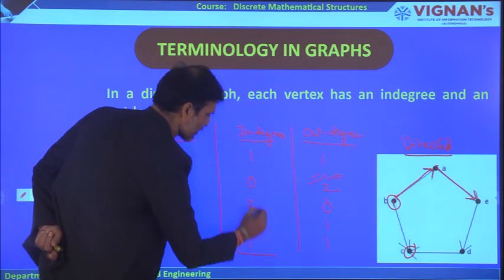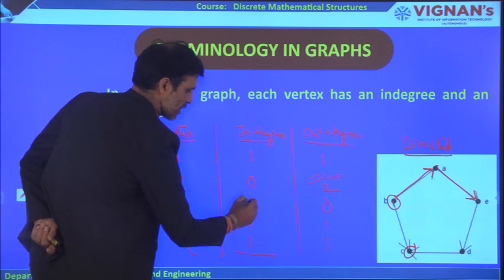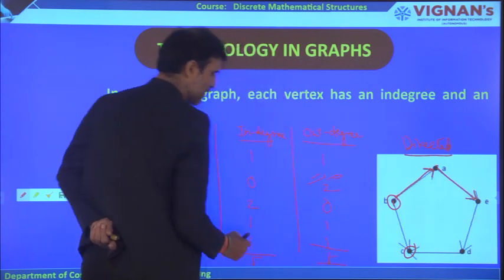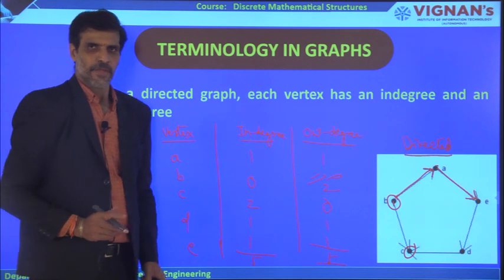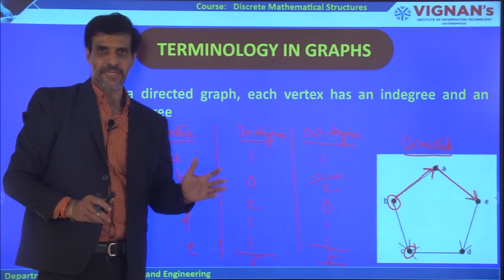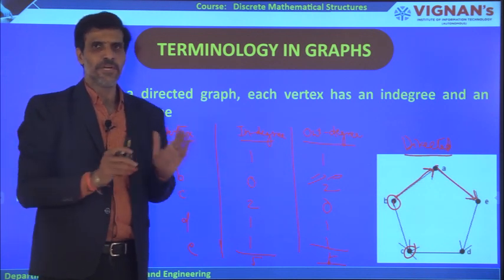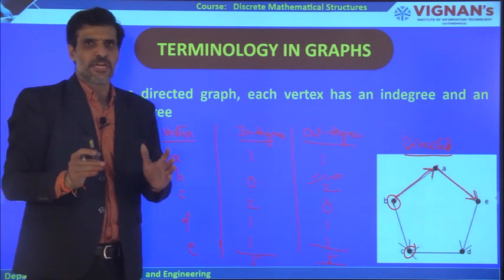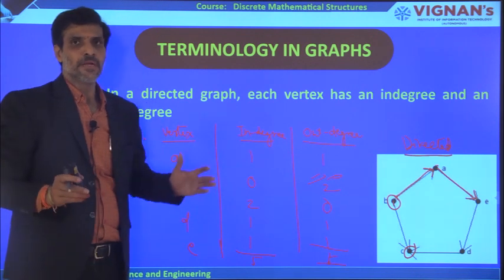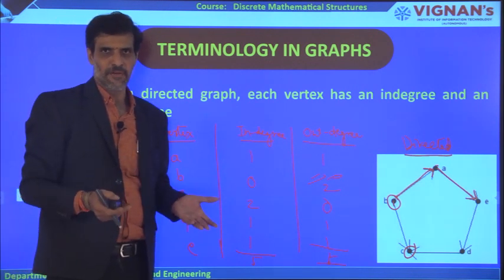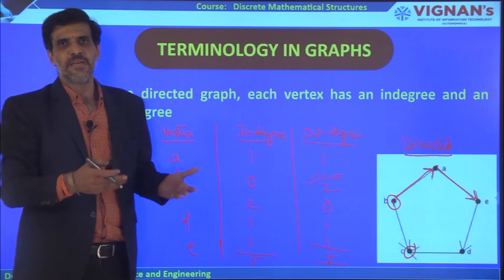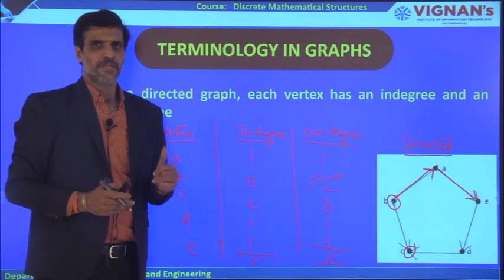What is the sum of in degree here? 1, 2, 3, 3 plus 2, 5 here, and here 3 plus 2, 5. This is the sum of in degree and the sum of out degree. So this is how we can calculate the in degree and out degree for a given directed graph. For an undirected graph, no need to calculate in degree and out degree, just mention only the degree. Degree means the number of adjacent vertices, or another way we can define it for the undirected graph is the number of edges which are coming towards that particular vertex are also called the degree of the vertex. This is the way we can define the degree.